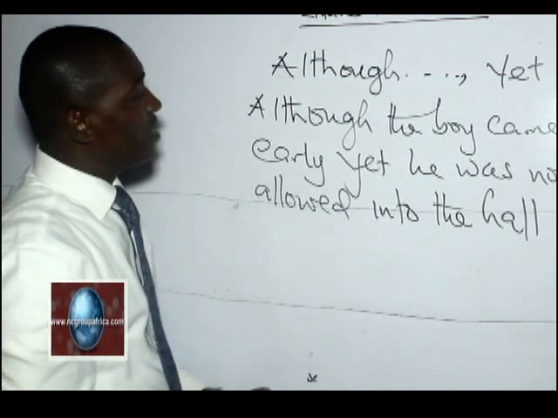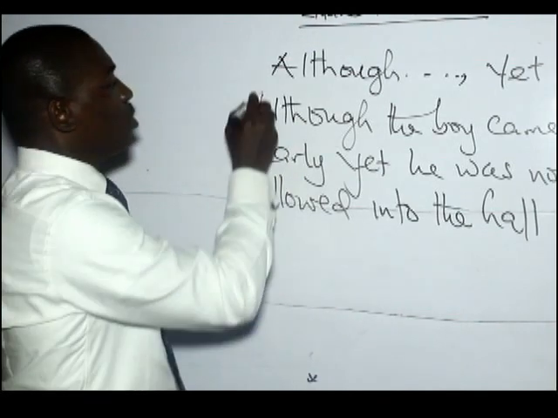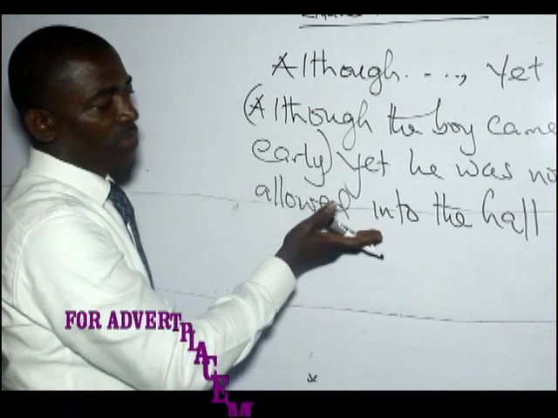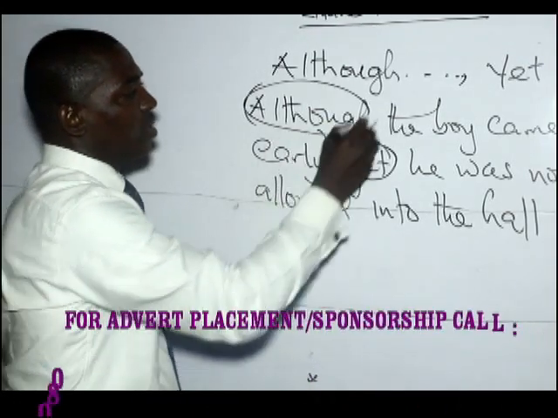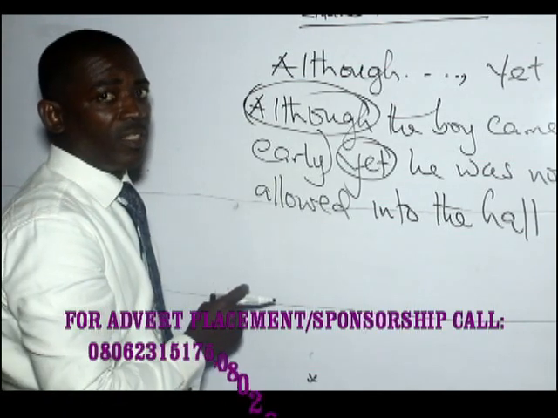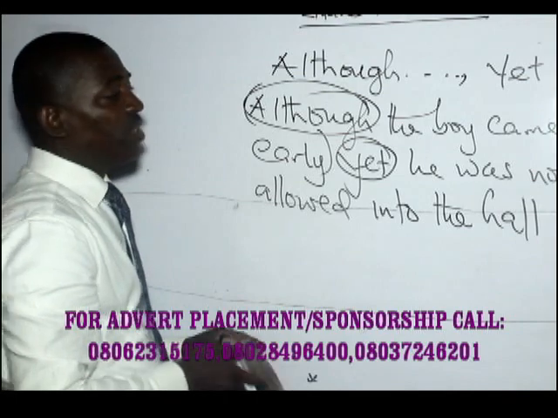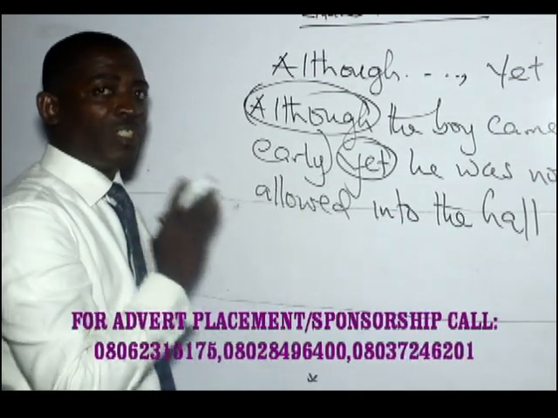You will notice that there is no comma separating the subordinate part from the main clause, where although collocates with what? Yet in this expression. However, if we have a situation where a comma is used to separate the subordinate clause